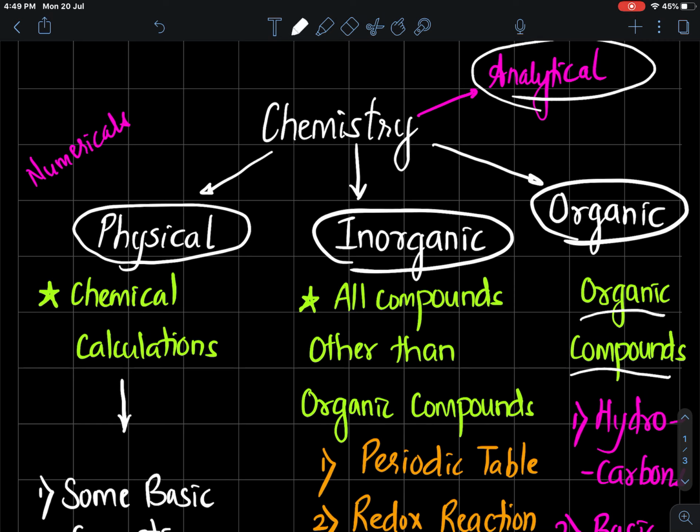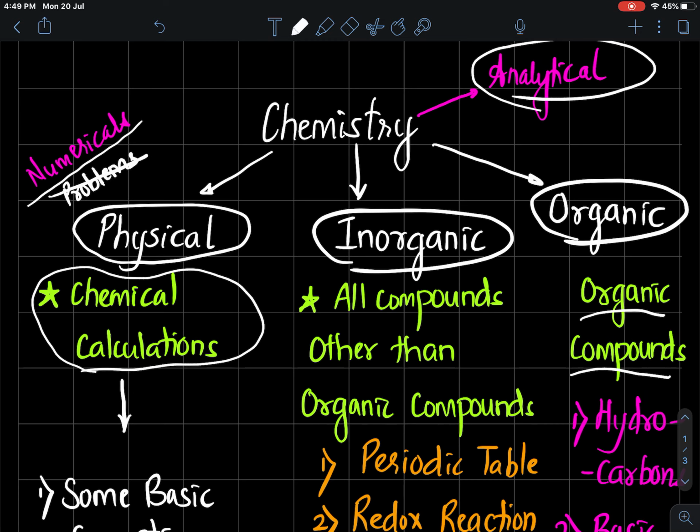Then physical chemistry is that branch of chemistry which deals with chemical calculations. Now these chemical calculations will definitely involve a balanced reaction, and that balanced reaction will be either of organic chemistry or of inorganic chemistry. If you are dealing with calculations, then they are popularly called numericals. We don't use the word problems, we use the word numericals. If you are unable to solve, then you can call that the numerical problem of your life.